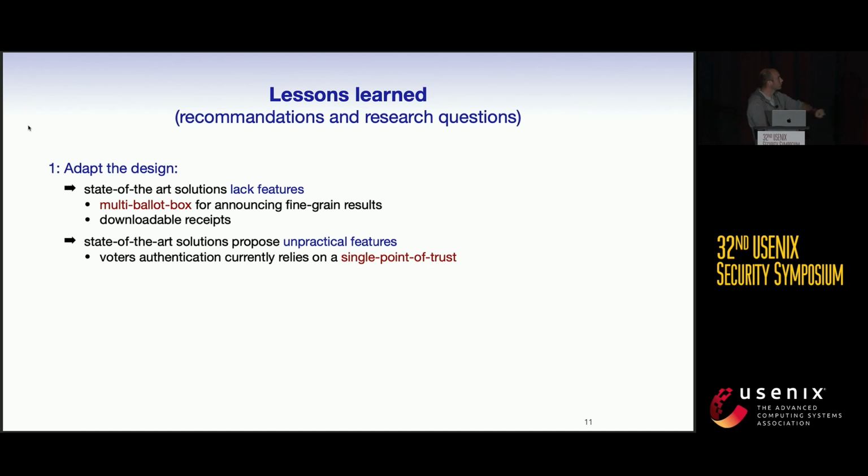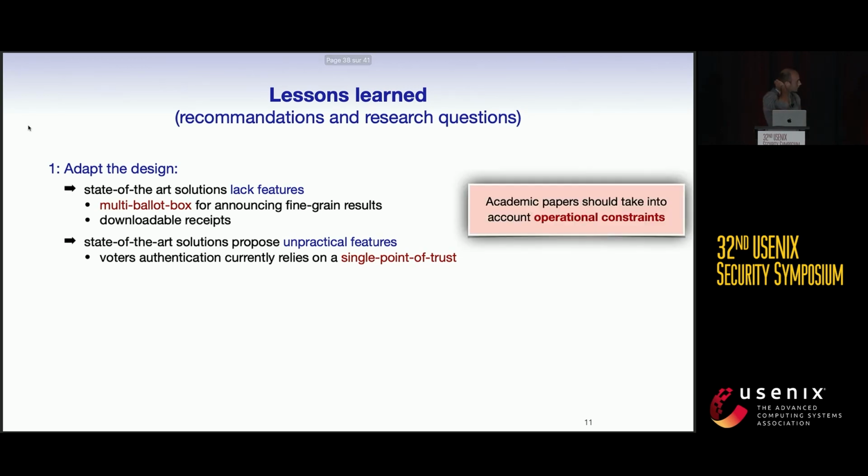Typically, the first item, the necessity to define multiple ballot boxes to publish the result at the city level, is always omitted in the state-of-the-art solutions. And by adapting the system to model multiple ballot boxes, we introduced attacks in this system, but also in other systems, typically in Switzerland last year.